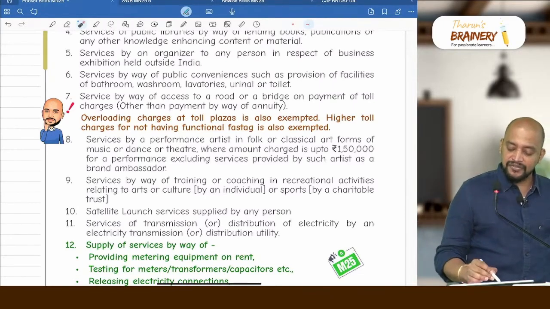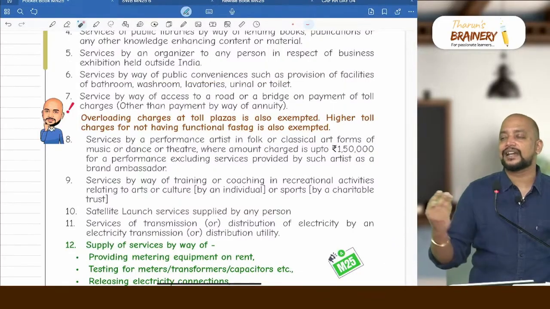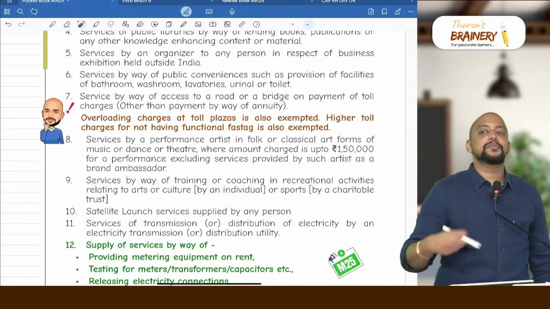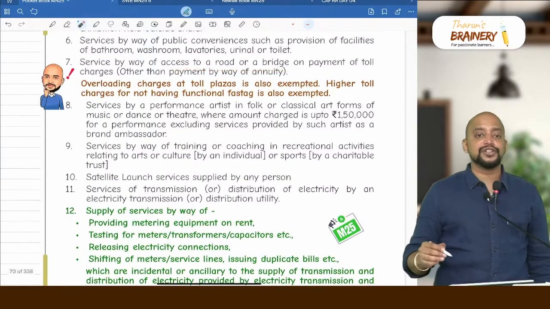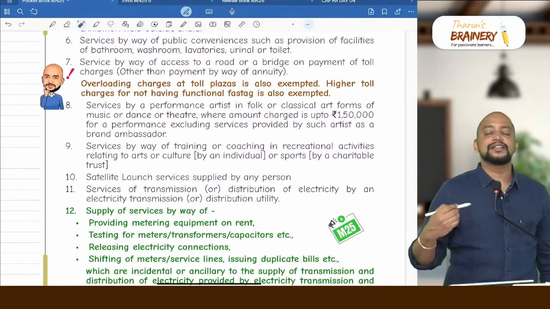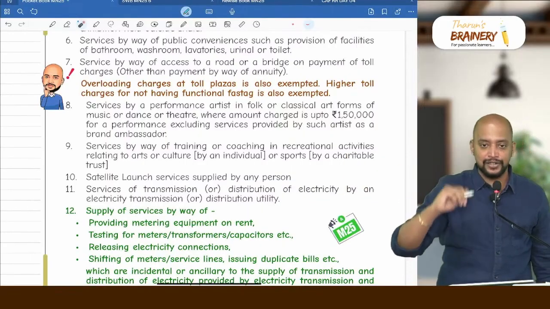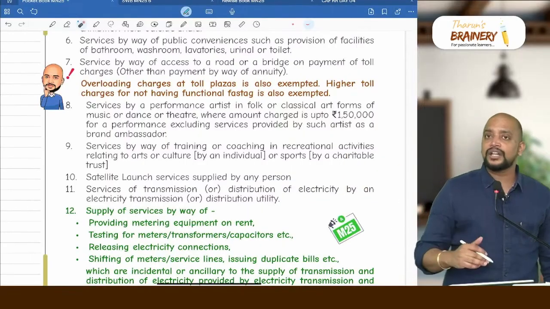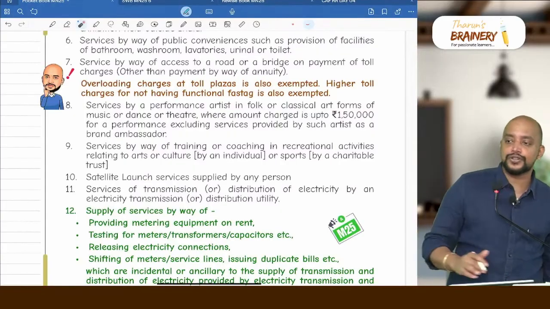Then services by way of public conveniences, that is washrooms, lavatories, toilets, etc. They collect 1 rupee, 2 rupees, 5 rupees for the purpose of giving access, that is exempted. Service by way of access to a road or bridge on payment of toll charges, that is, a builder will lay down the road and on the vehicles plying on the road they will be collecting toll charges, that is exempted. What if there are some higher toll charges for not having a fast track, that is also exempted.